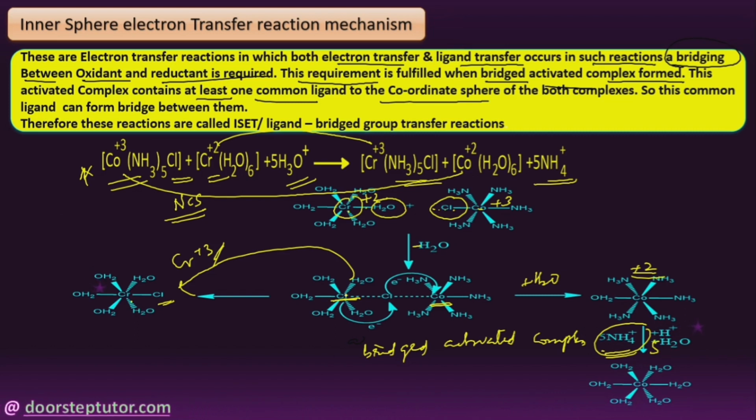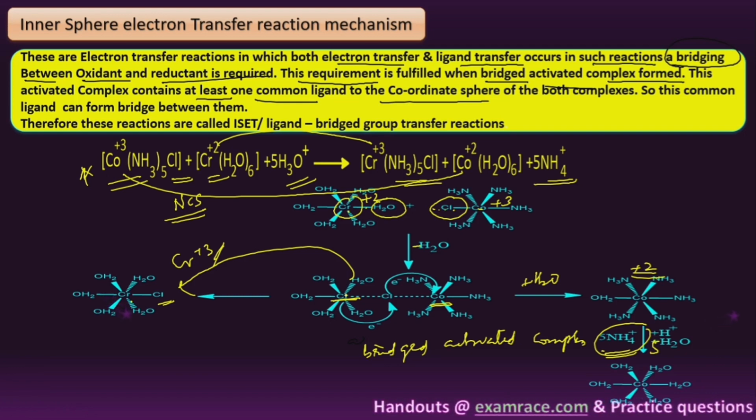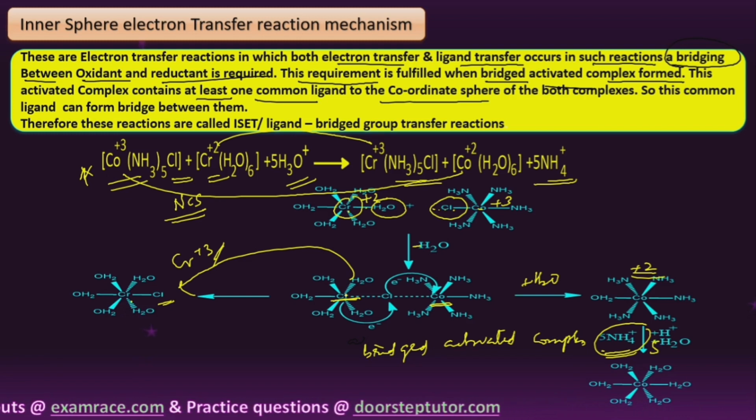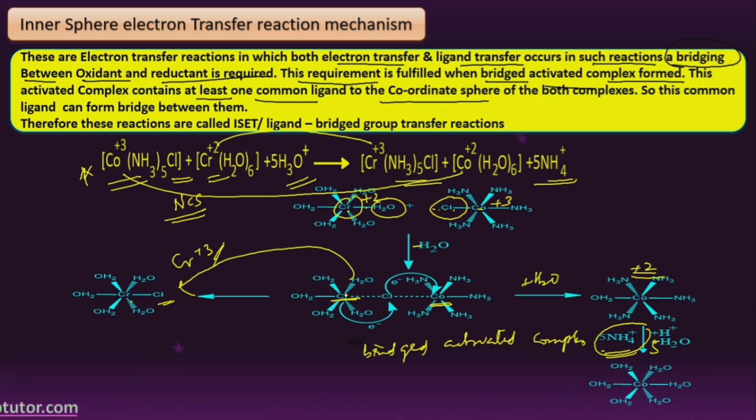Please remember, students, for the inner sphere electron transfer reaction mechanism, we require a common ligand. This common ligand forms a bridge between both the coordination spheres, that is, it forms a bridge between the reductant and oxidant metal complex. That is very important. So this is about inner sphere electron transfer reactions, right?